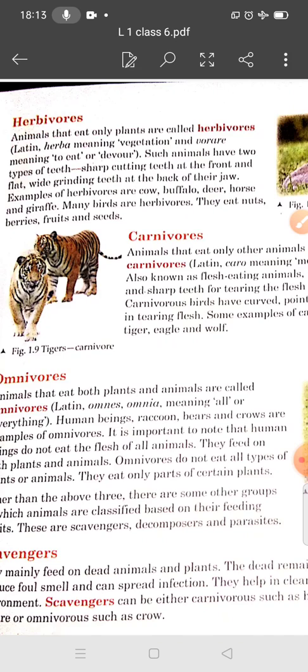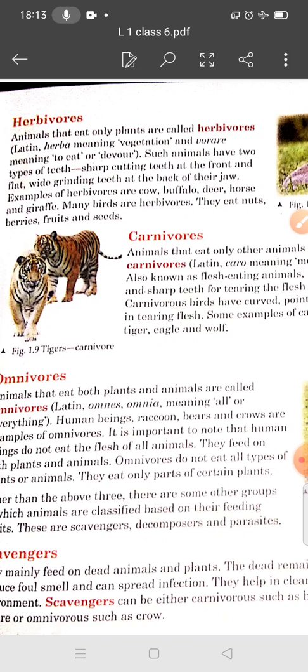So all of these are herbivores, whether it is cow, goat, sheep, buffalo, horse, deer, elephant, some birds like parrot and pigeon, and insects like butterflies, honeybees, caterpillars, grasshoppers, and beetles.